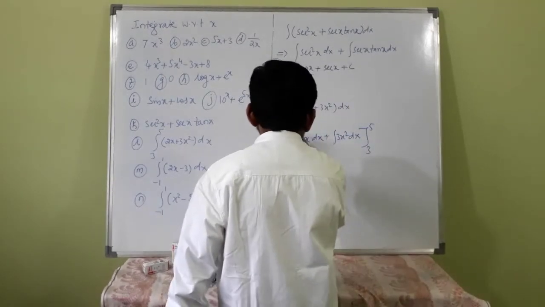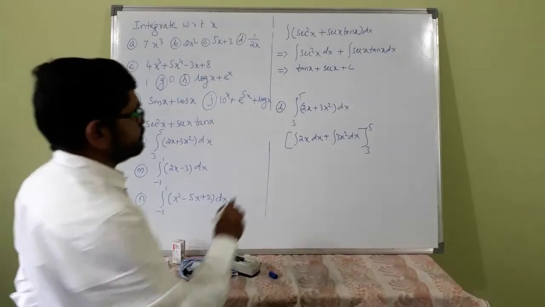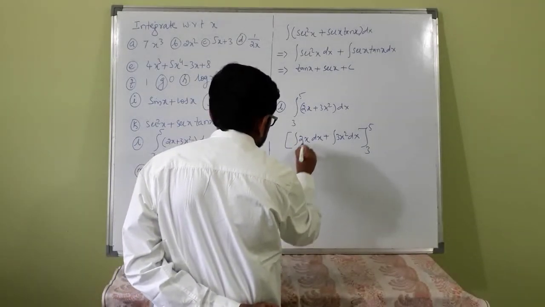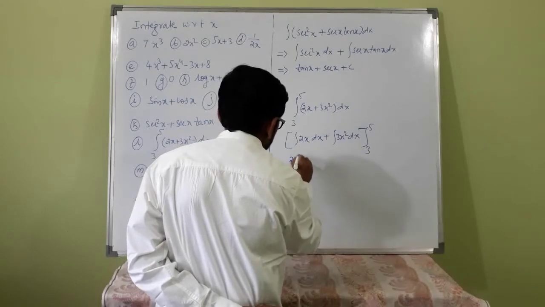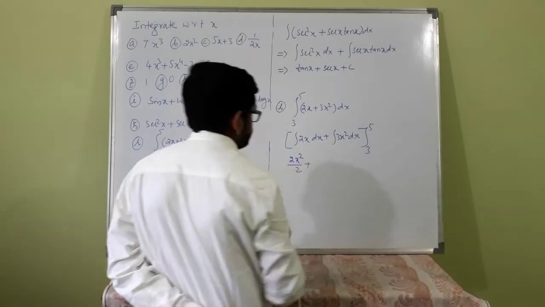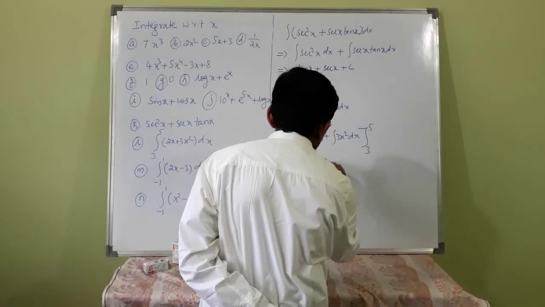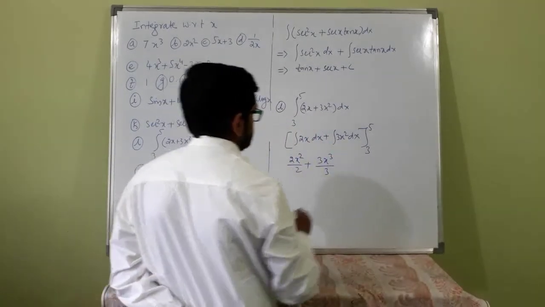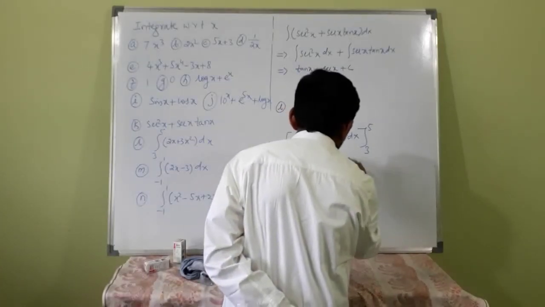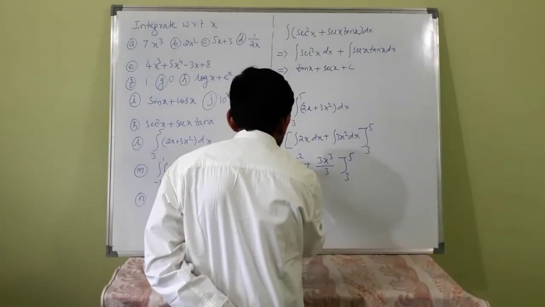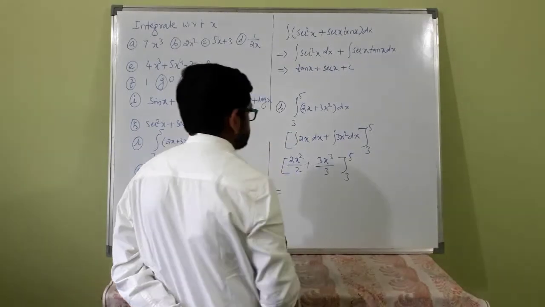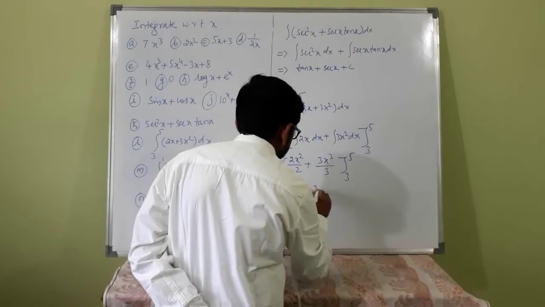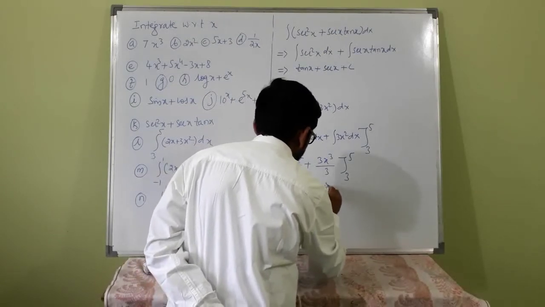See here, integration of 2x is 2 into x squared by 2, plus 3x cube divided by 3, over the range 3 to 5. That is equal to, the 2 gets cancelled, x squared plus x cube, 3 to 5.